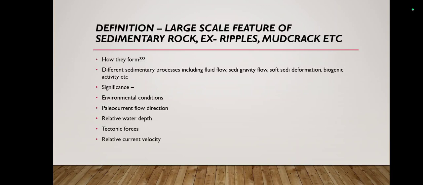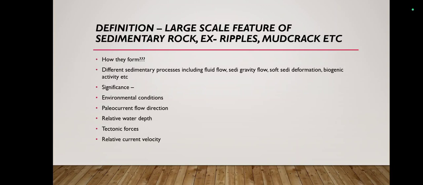Now coming to the significance of sedimentary structure, there are different significances. It tells you about the environmental condition, paleocurrent flow direction, relative water depth, tectonic forces, and relative current velocity. So how does it tell you about the environmental condition?